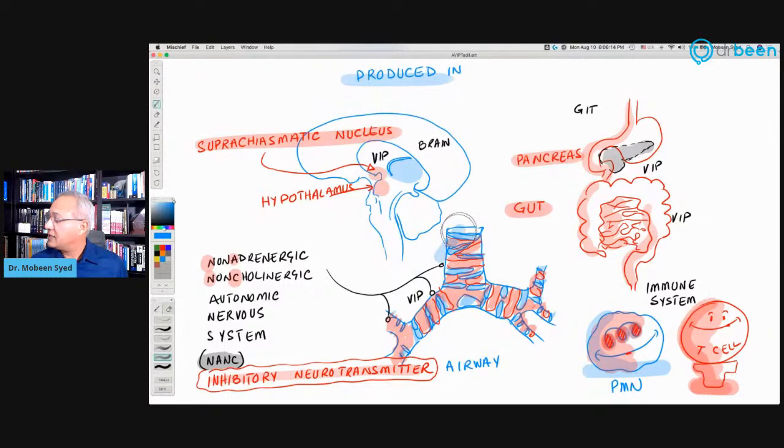In addition to that, it has roles in the respiratory system too. So in our discussion today, keep two roles of the VIP in the respiratory system in your mind. There is one bigger role, and by bigger I mean a macro function: the bigger central airways, the trachea and the bronchi, are dilated by VIP.